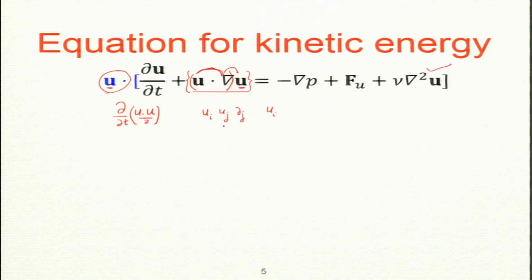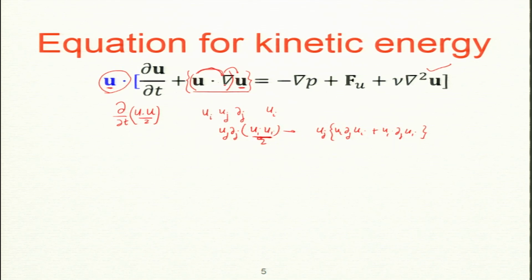Now, so u_j del_j. Now, I can use the product rule. So, this u squared, so u_i can go inside like this, because if I expand this, what will I get? You can expand this one. Okay. So, this expansion will be u_j silently sitting outside, del_j u_i plus the same thing again. So, twice. So, you get again u_j del_j u_i. So, I should put a factor half, because there are two of them.